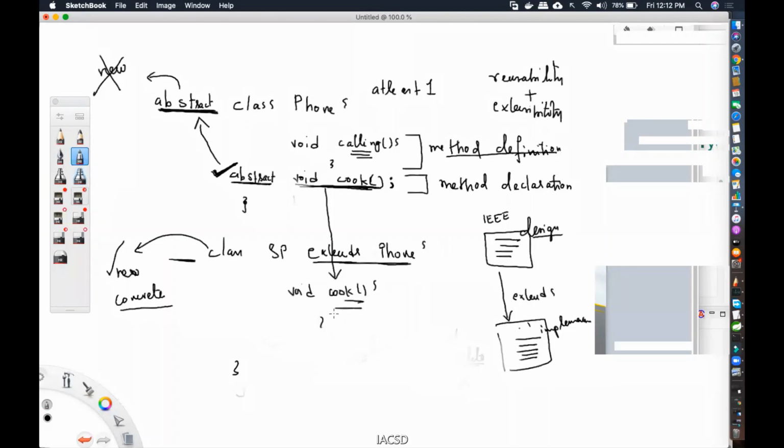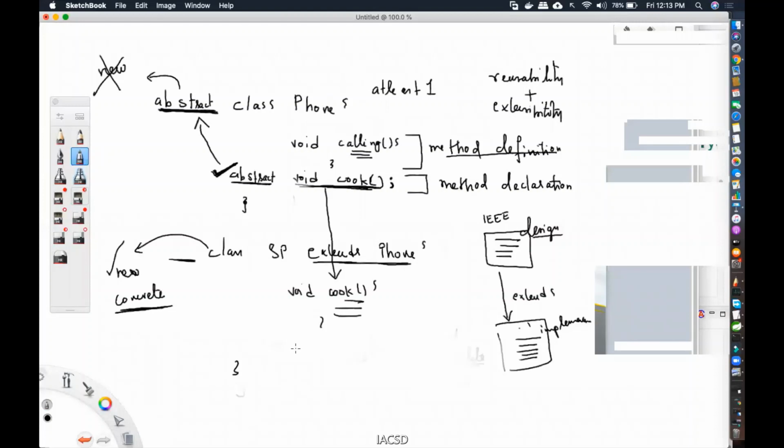If you are so sure that my smartphone, I am going to release it in the market for sure, that means I'm going to create an object in heap for sure. Such a class is what is known as a concrete class. Then in that case, it has to provide the implementation for all the abstract methods that are coming down through inheritance.